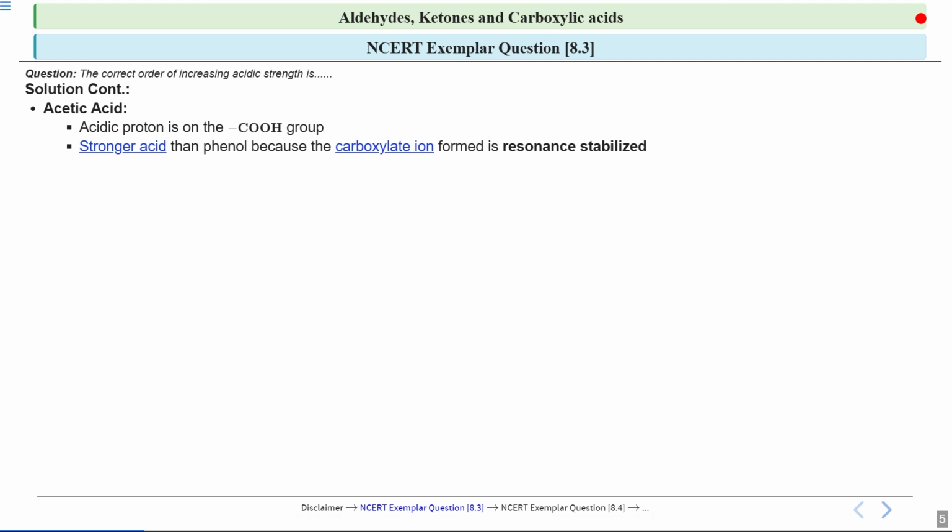If we compare acetic acid to phenol, then acetic acid is stronger than phenol. The reason is that when acetic acid loses this proton, it forms a carboxylate ion, and that carboxylate ion is stabilized by resonance. That means the negative charge can be spread out over atoms, which makes the ion more stable and a stronger acid.